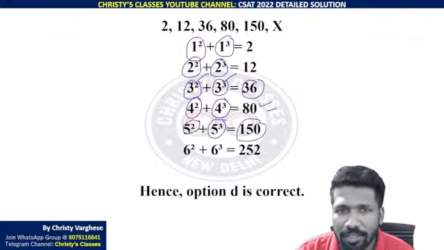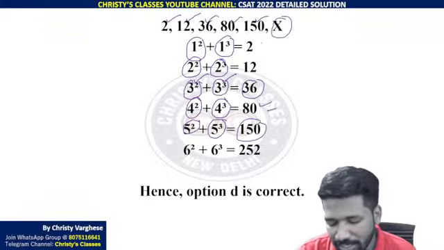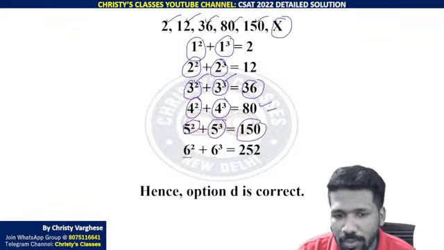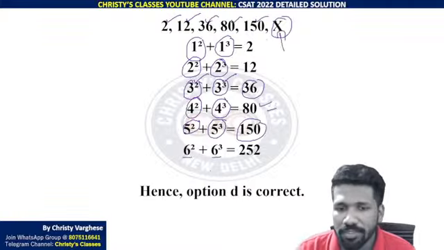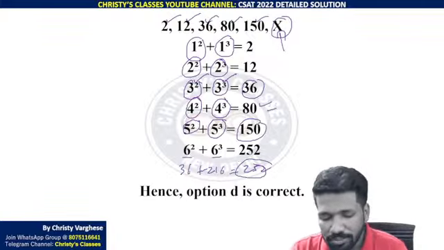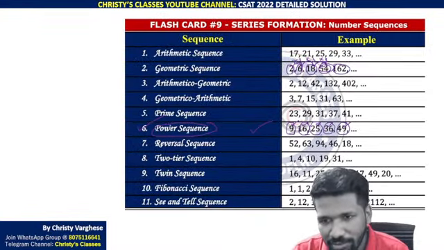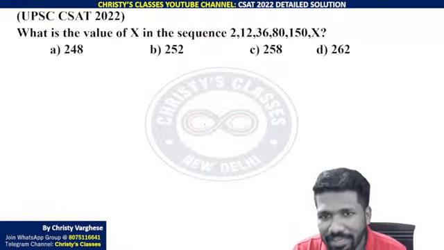By that logic, this many numbers are satisfying it. So the next number also should satisfy it. How? 6 square plus 6 cube should be x, because x is the sixth number. 6 square is 36, 6 cube is 216. Adding it up, you will get 252. So it is actually tweaking a power sequence. They have asked the question with 2 powers added, not directly.